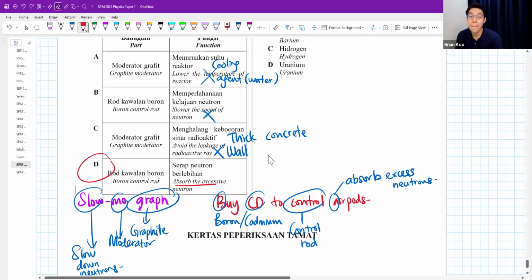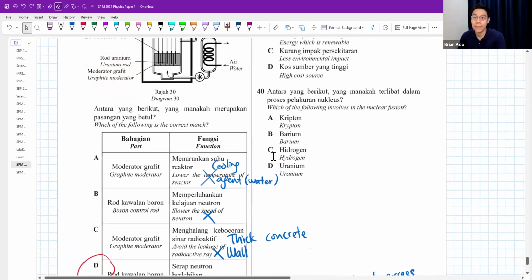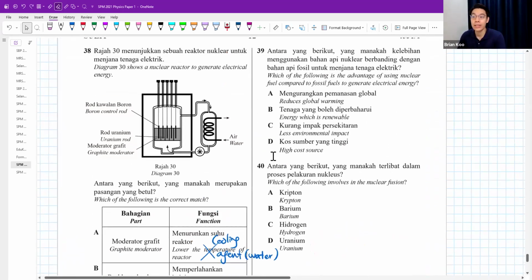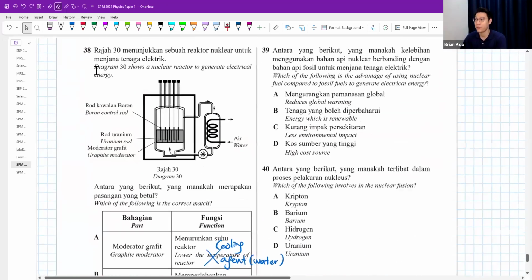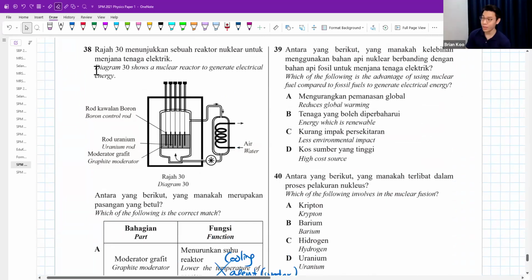Answer is D. Okay, that's 39. 38, sorry. Okay, then we look at question 39. Which of the following is the advantage of using nuclear fuel compared to fossil fuel? I want to look for advantage.